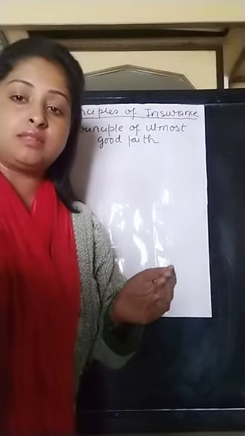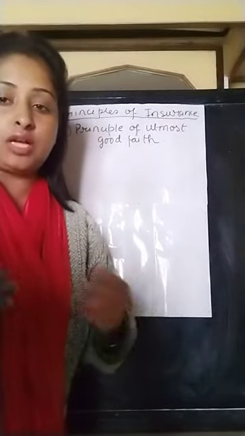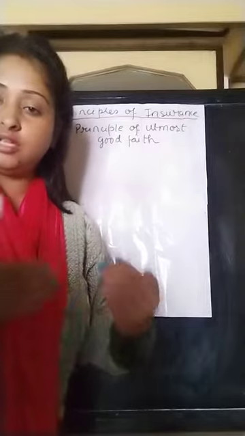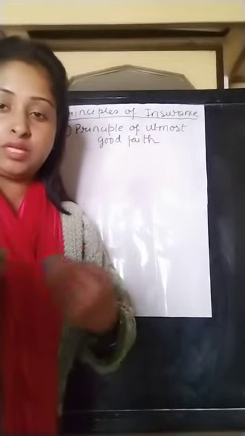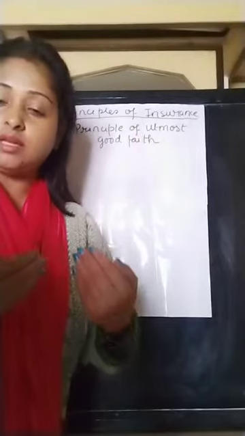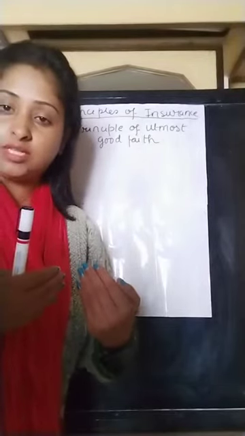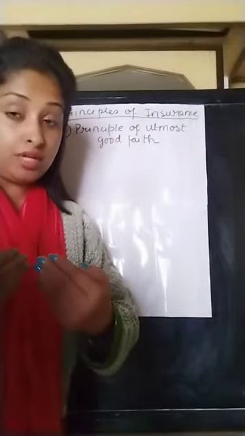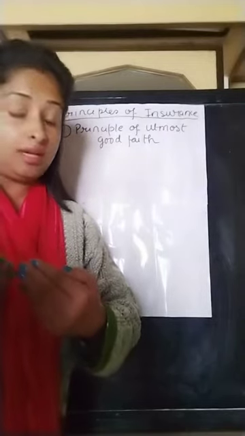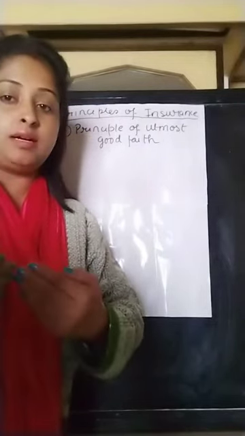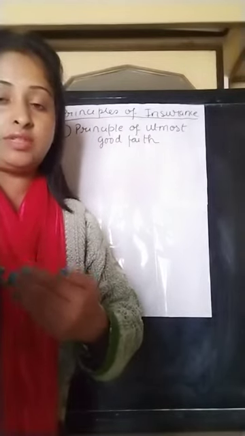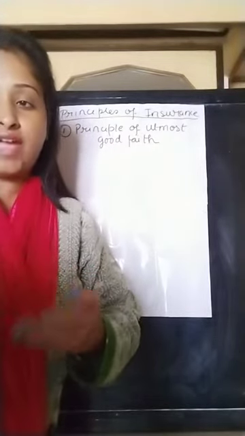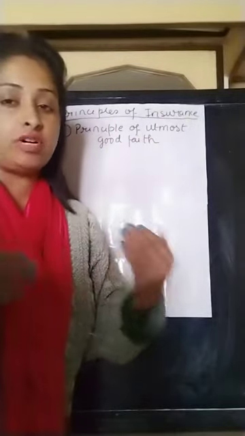The insurer must disclose the terms and conditions of the insurance policy, whereas the insured must disclose everything related to the risk factor, everything related to the material facts. This is the first point.